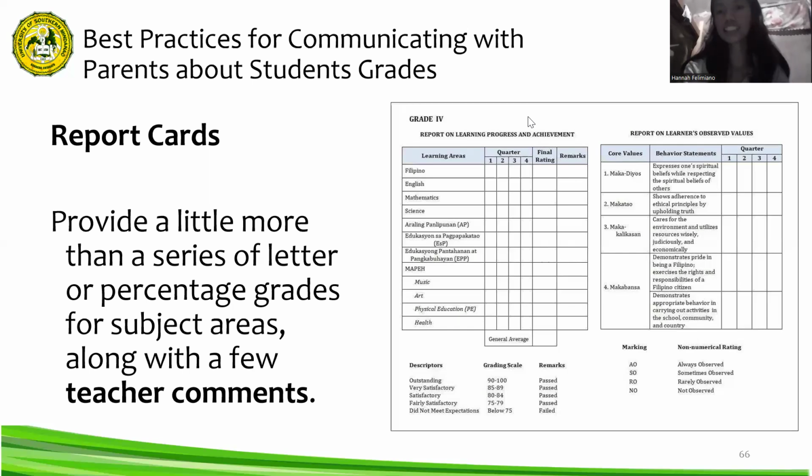Now, a report card is not limited to a series of letters or percentage grades lang. So in this part of the report card, the teacher can give feedback about the behavior of the student, whether in terms of the core values.